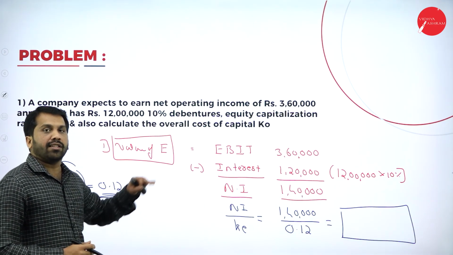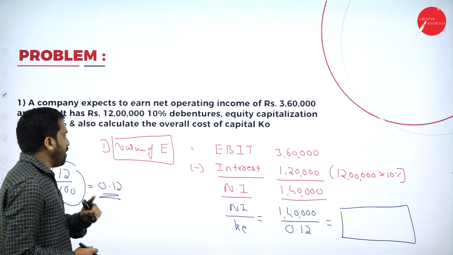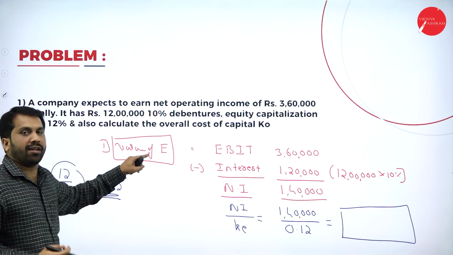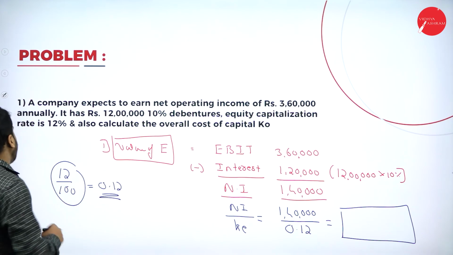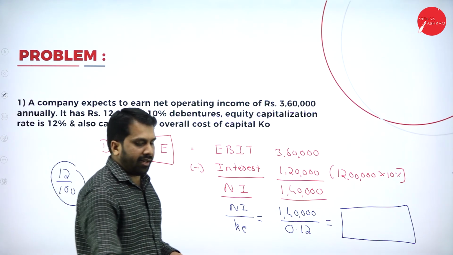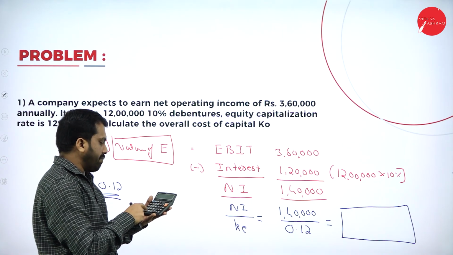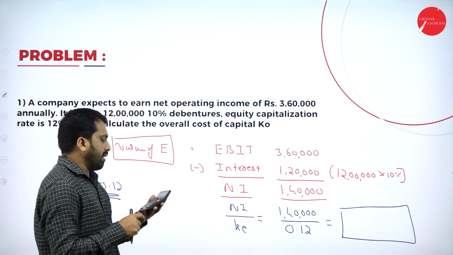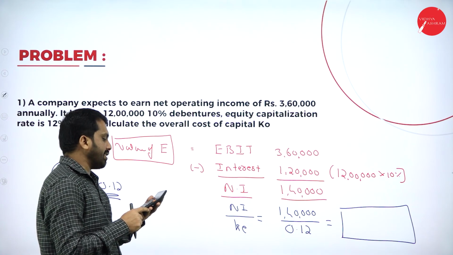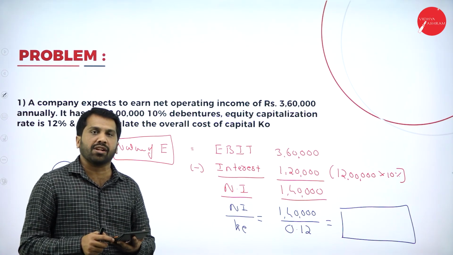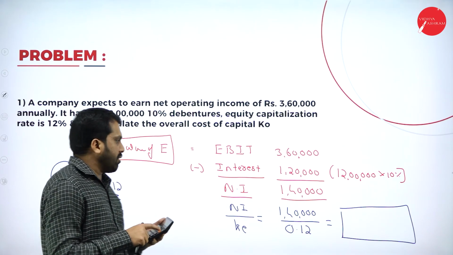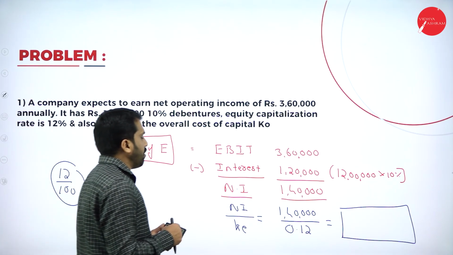Hope you are clear. Step by step we are going. We are doing still the first one, value of equity. If you calculate 1,40,000 divided by 0.12, I got around 11,66,666.